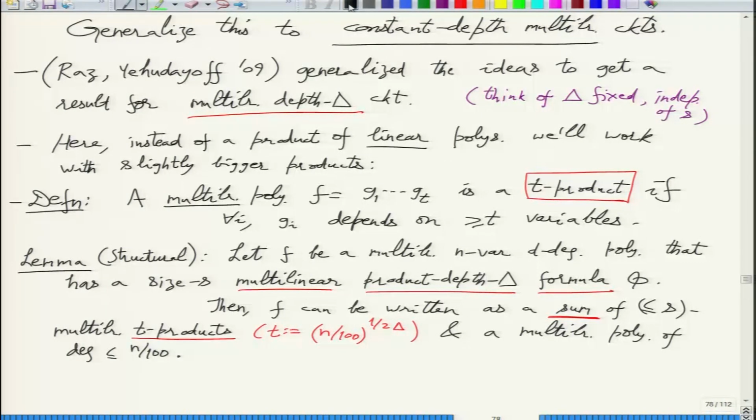So that is because the measure on this error term will give you something like 2 raised to n by 10 contribution, and we will show that on this T product, the contributions will be kind of comparable. So you think of 2 raised to n by 10 as the final measure upper bound, and the lower bound will be much higher on determinant. In fact, I think this 2 raised to n by 10 which we will get for the error term will be much smaller than what we can prove for the T products.